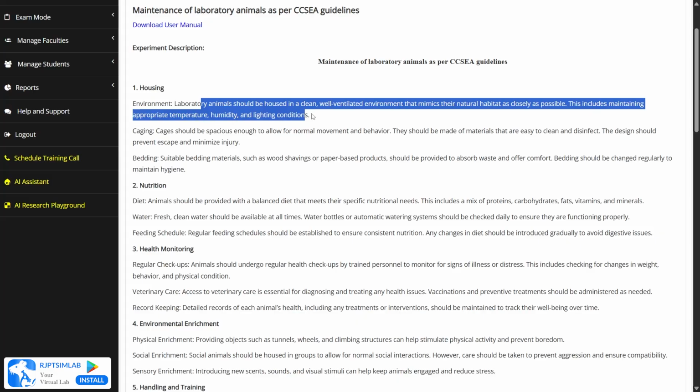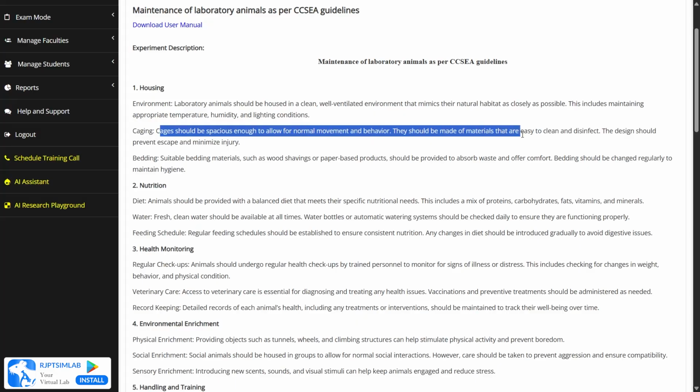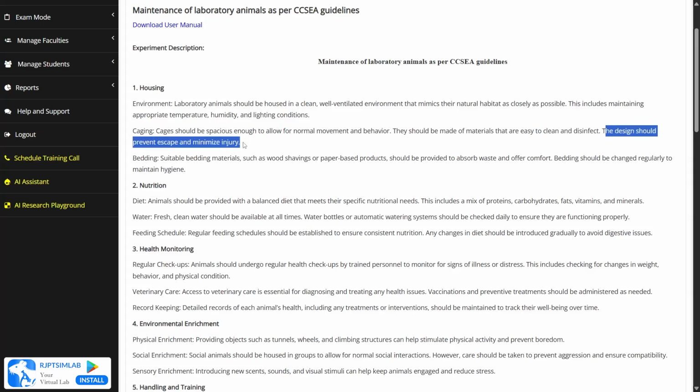The statement says that the animals should be kept in a clean house and it should be well ventilated and mimic their natural habitat as closely as possible. And for that we have to maintain the temperature, humidity, and the lighting conditions of the environment. Then we have the caging, which means the cages should be spacious enough to allow for normal movement and behavior, and they should be made of materials that are easy to clean and disinfect. Their design should prevent escape and minimize injury. The cage should not injure the animal.